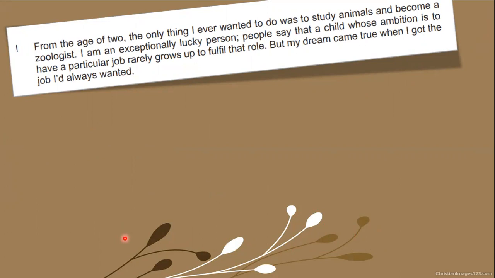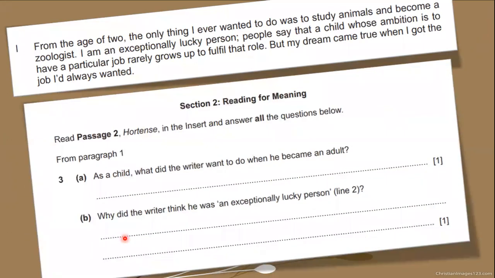This is the first passage of this comprehension which I have just shown you. Now this is how the questions are based on the paragraph from paragraph 1. You can see question 3A and B part, the marks are also allotted and the required length is also given, even lines are also mentioned. So let's read this paragraph.